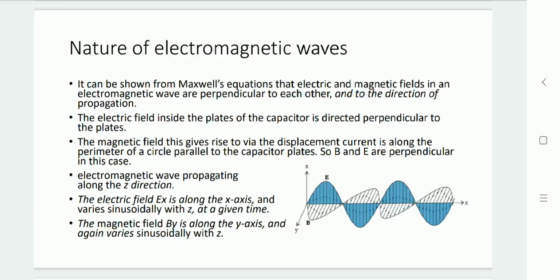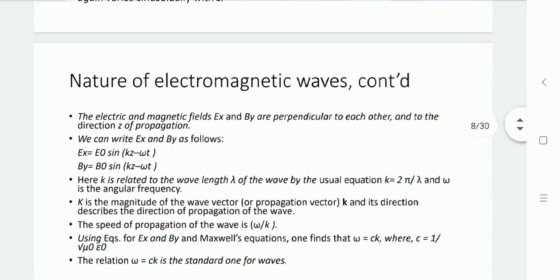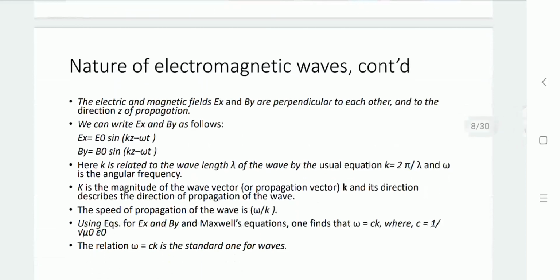Both components vary sinusoidally. In terms of equations, Ex equals E0 sine of (kz minus omega t), and By equals B0 sine of (kz minus omega t). Here E0 and B0 give the maximum amplitude, or maximum field value, for the electric field and magnetic field respectively.